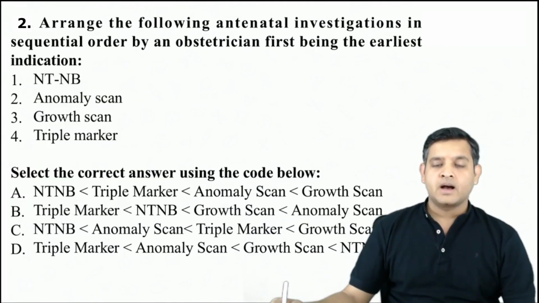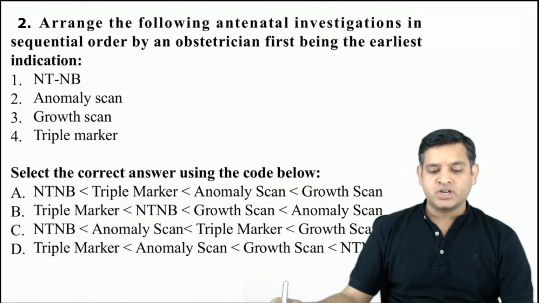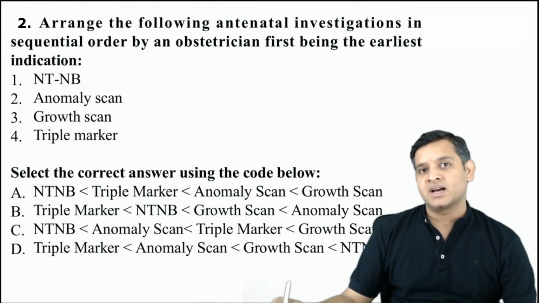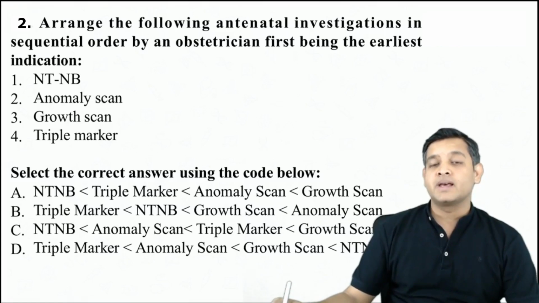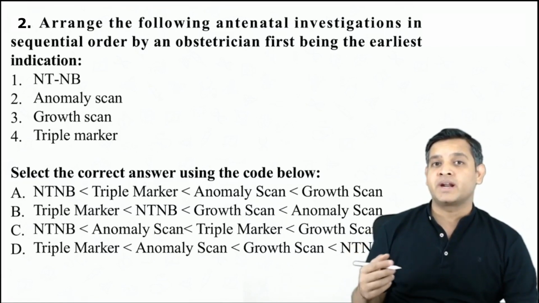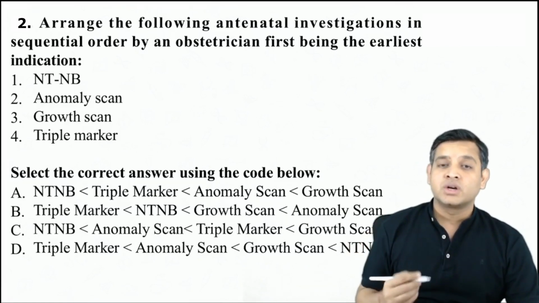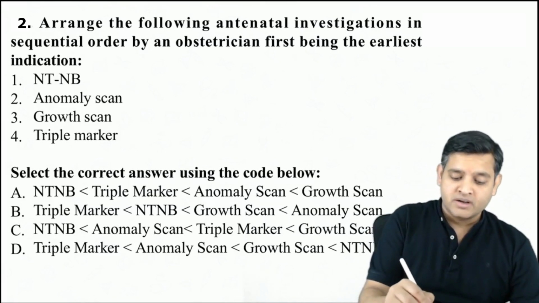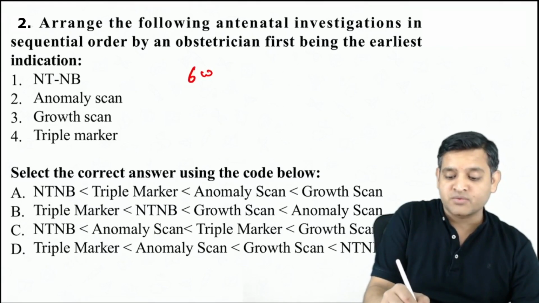Next question. Arrange the following antenatal investigations in the sequential order by an obstetrician, first being the earliest indication. It is to be noted, ultrasound is a very, very good investigation for antenatal assessment. Whenever a female is pregnant or is supposed to be pregnant, we perform a lot of ultrasound. The first ultrasound should be done as early as possible, at around 6 weeks.